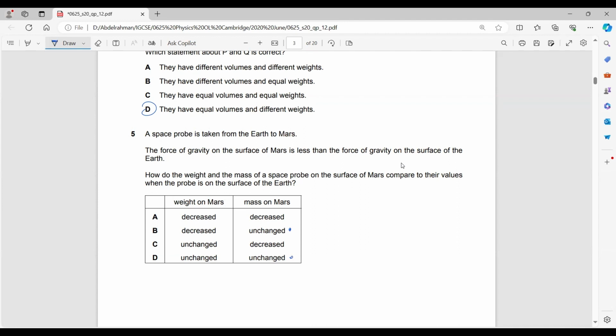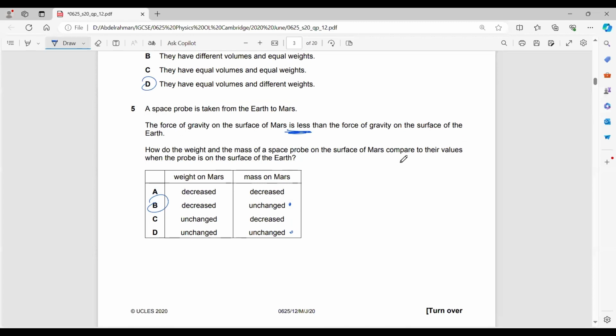But the force of gravity on Mars is less. When the force of gravity is less, then the weight would also be less. The weight would decrease. W equals mg: weight equals mass times the gravitational acceleration. So on Mars, it's less than 9.8.